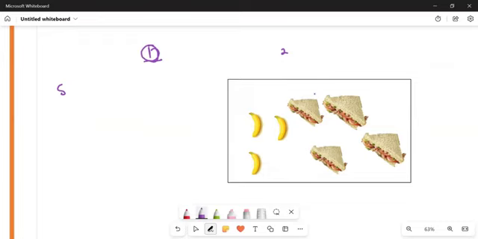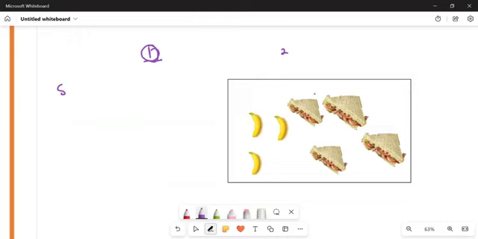Now you can ask yourself, if Mr. is going to be choosing 2, what are the 2 things that I'm going to choose? I can have a banana and a banana. I'm choosing 2. If I don't have a banana and a banana, what else can I have? I can start with a sandwich and end up with a banana. Or I could start with a banana and follow it with a sandwich. Or I can start with a sandwich and then go to the banana. So we get the picture here.